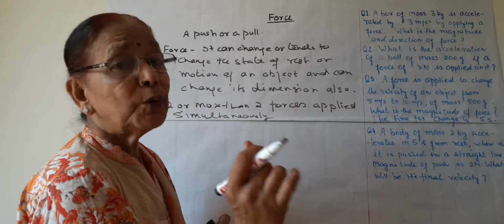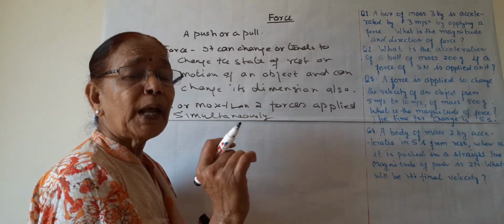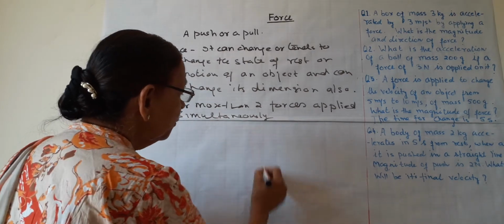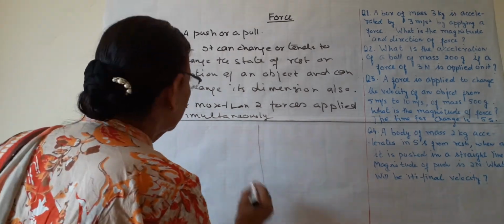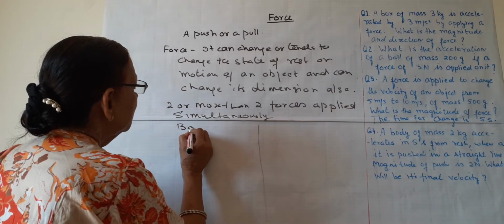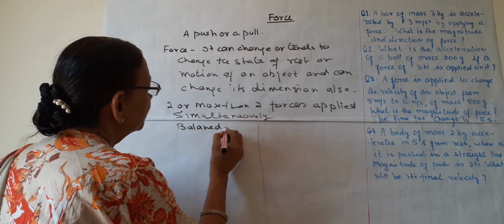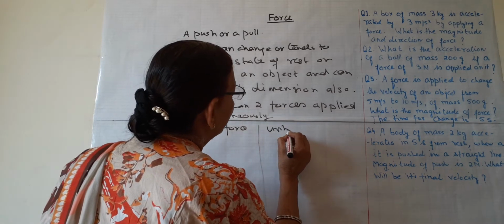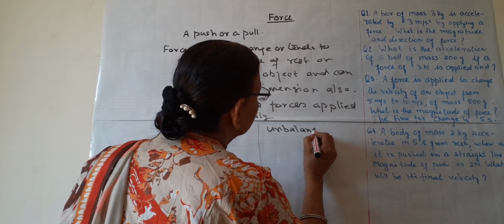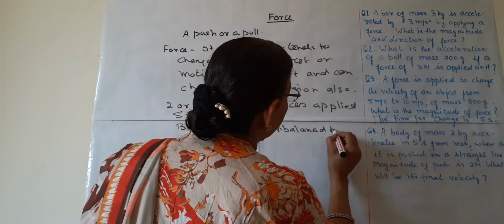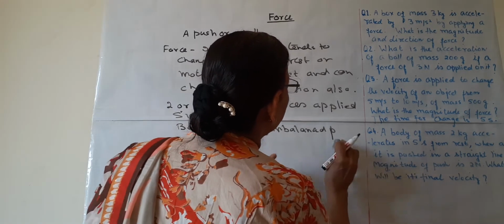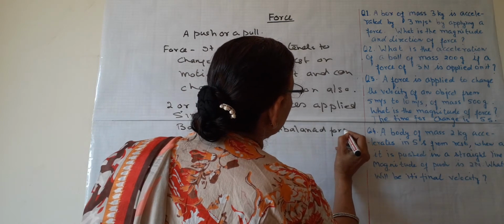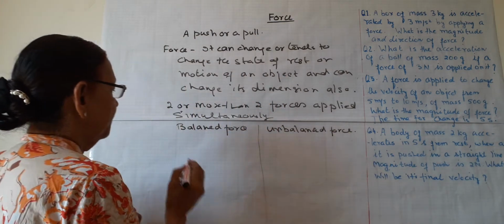But if two or more forces are applied together, then what will happen? They are known as balanced force and unbalanced force. These are two types of force which are due to the application of two or more forces together.